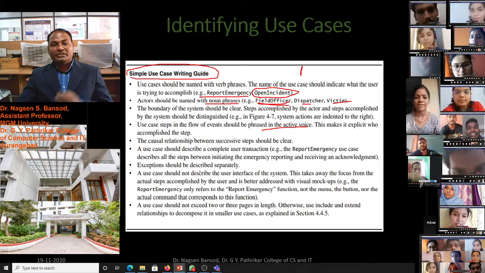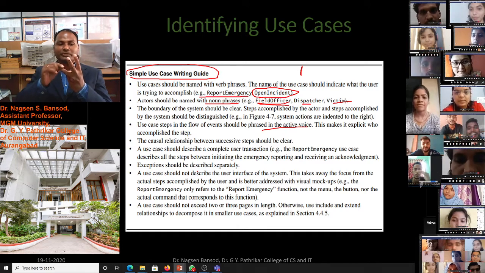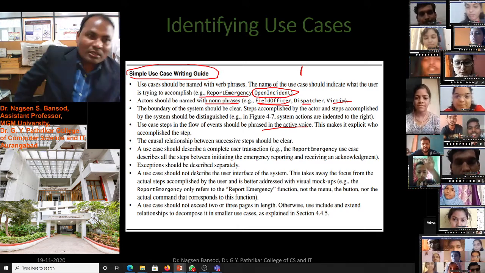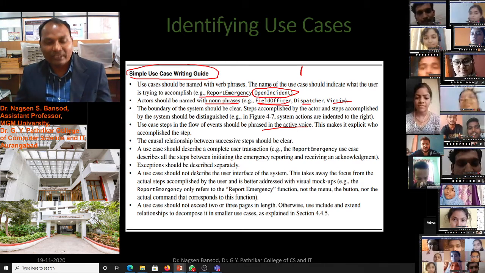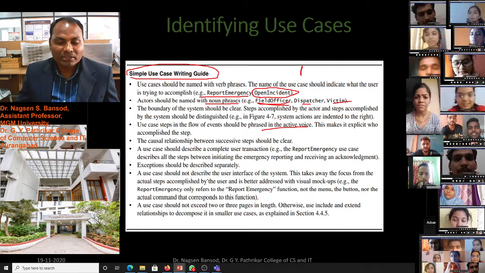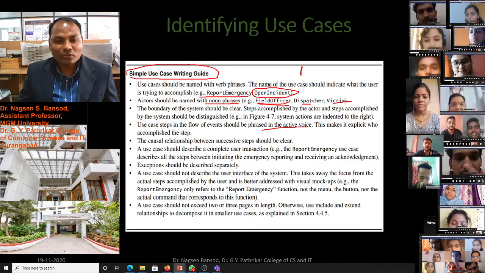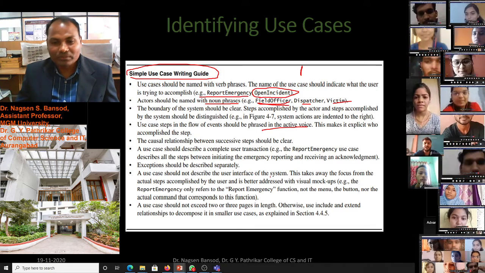Exceptions should be described separately. This OTP will be an exception. If you make a transaction of 10,000 or more, then your ATM machine will send an OTP to your mobile phone. A use case should not describe the user interface of the system.